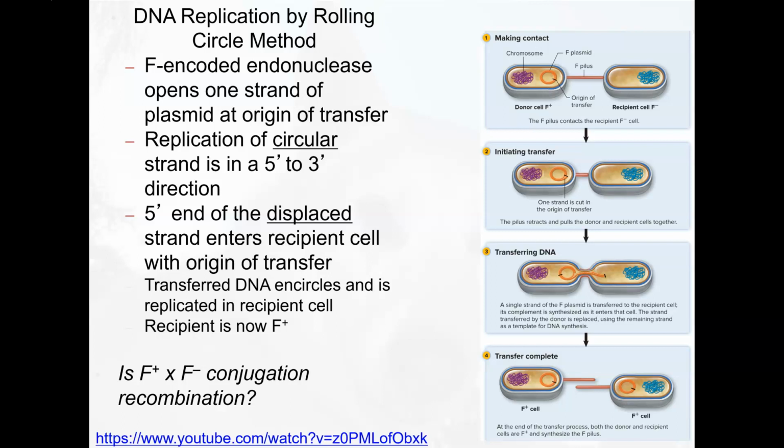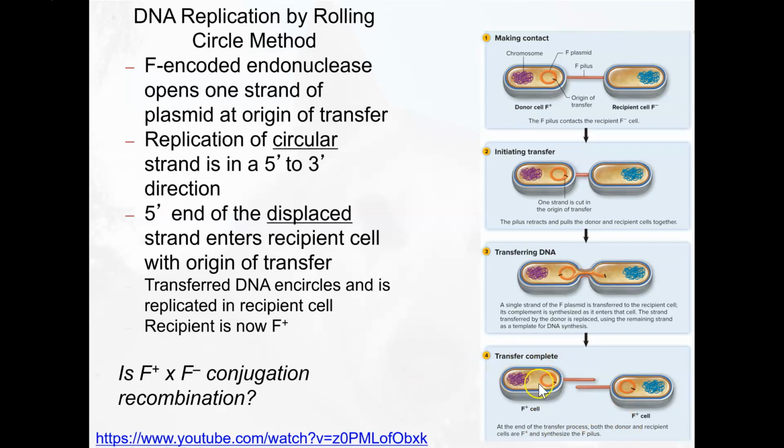What has been confusing for scientists that study this is that there's really no big advantage to this. So now this bacteria is F plus, and it has this additional plasmid that allows it to share this plasmid with other bacteria. Well, big deal. Like, what does that really mean? It doesn't seem to have any real evolutionary advantage for these bacteria. So it's kind of a confounding question why bacteria actually do this particular type, this F plus by F minus type of recombination.